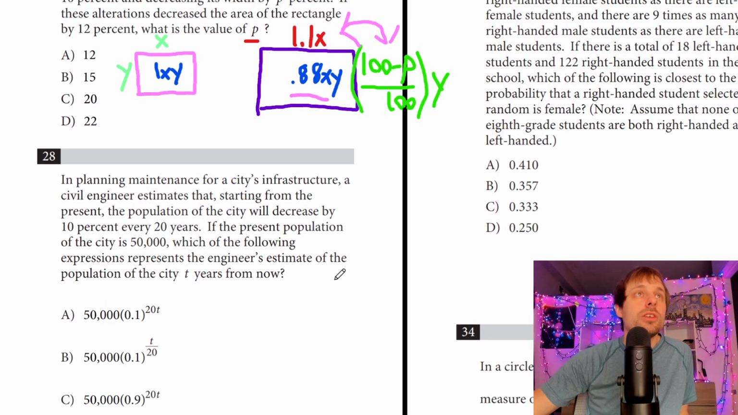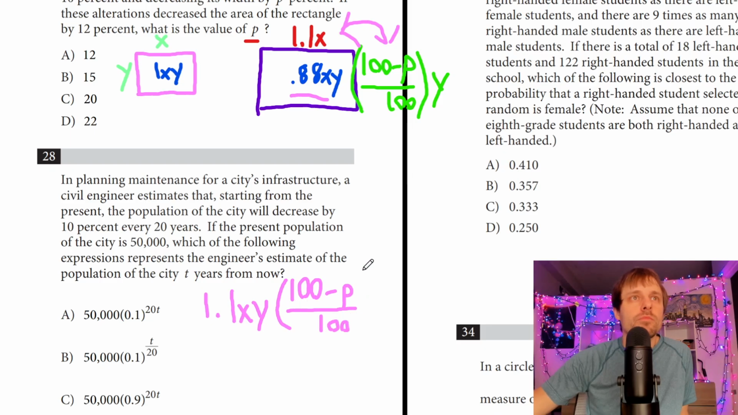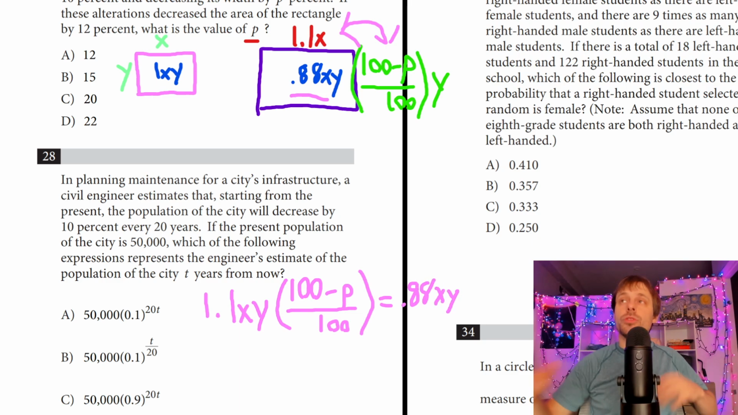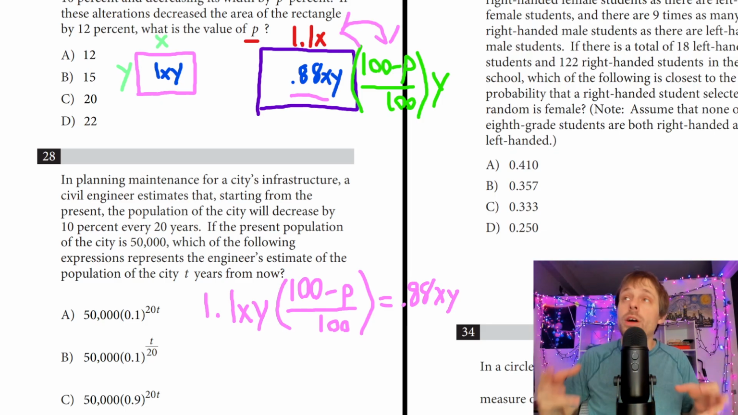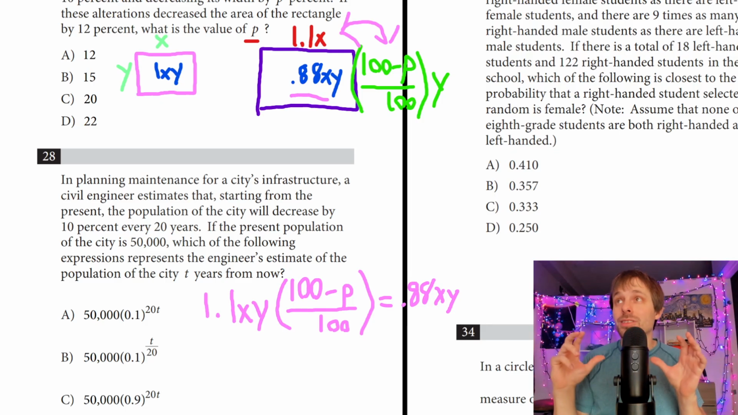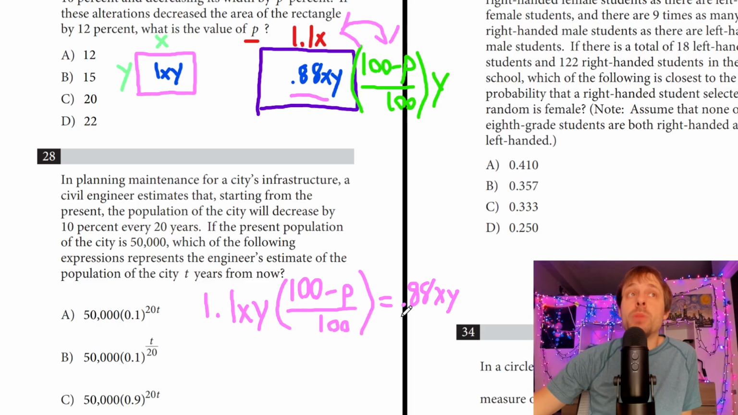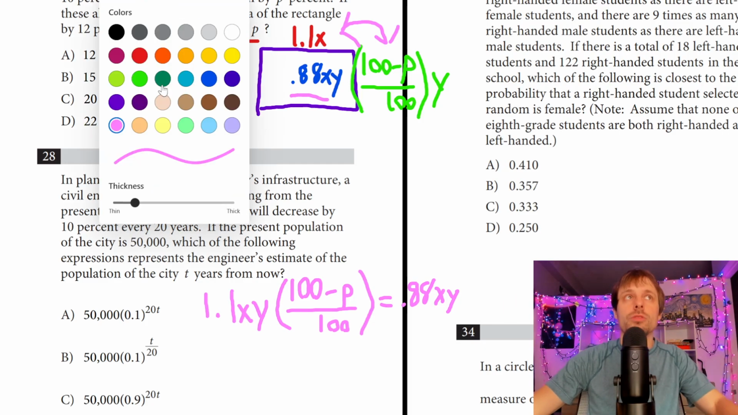Okay, perfect. So I'll do 1.1xy times 100 minus p divided by 100, and then this is going to be equal to 0.88xy. So remember, I've seen this in a lot of these harder types of problems, whenever you're able to get a quantity written two different ways, you can set those quantities equal to each other. So these both represent the area of my altered rectangle.